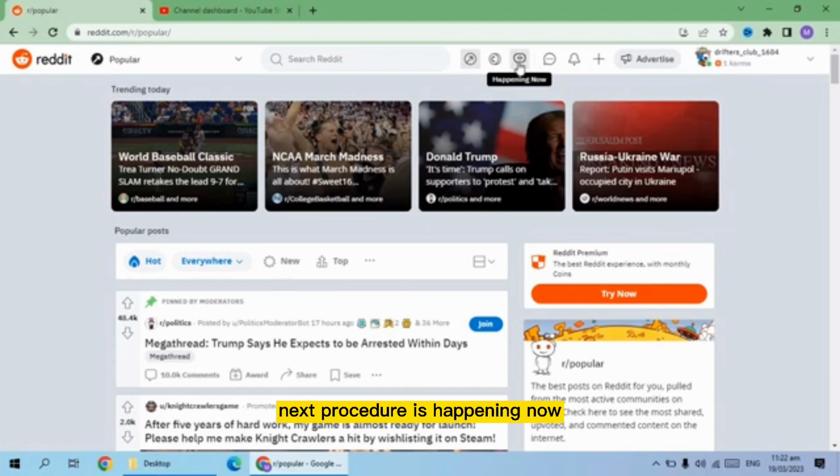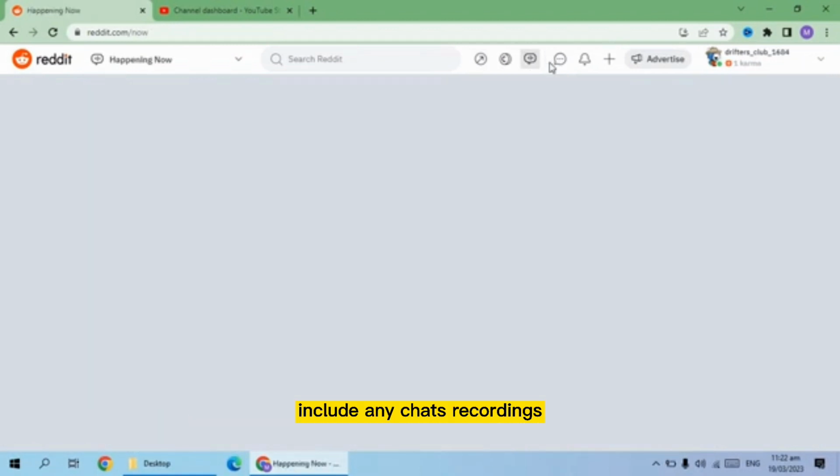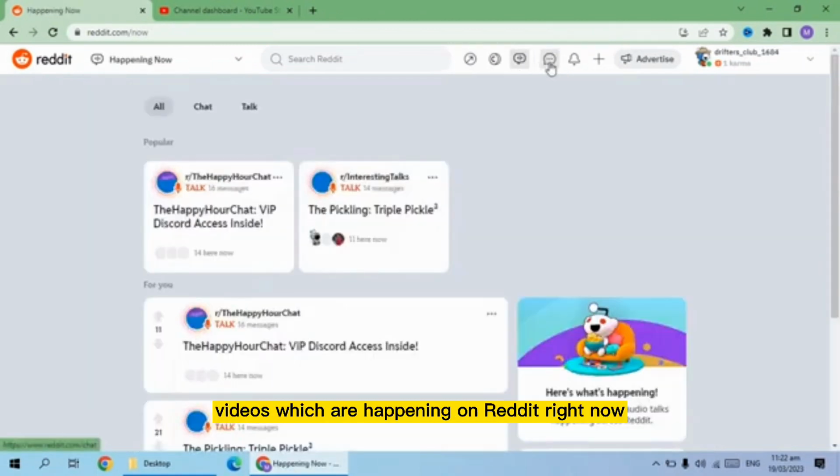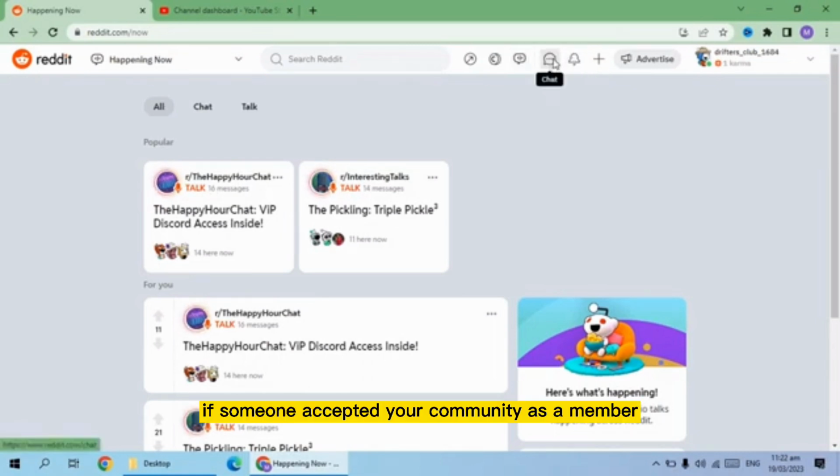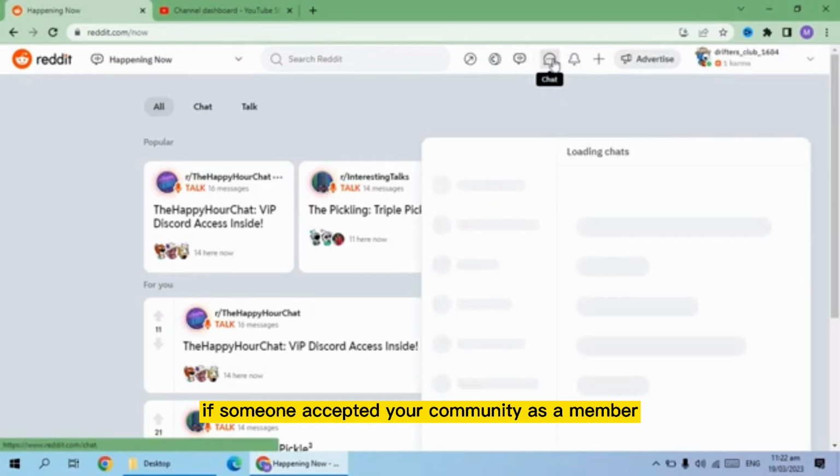Next is Happening Now, which means very hot news that recently occurred, may include any chats, recordings, videos which are happening on Reddit right now. You can see here by clicking Happening Now. Now the notification bar, which you already know about. You can get notifications if someone accepted your community as a member, and the admin of any community which you have applied to has fulfilled your request, then you will get notified here.